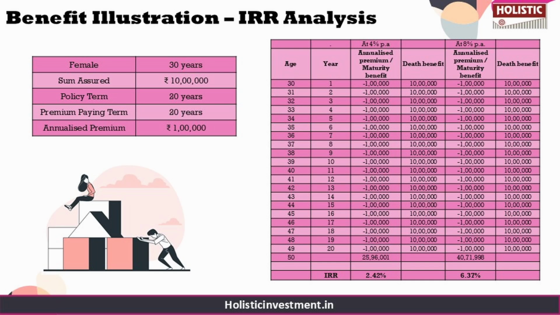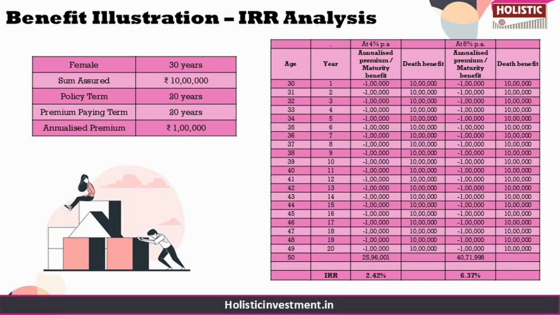So let's just assume for calculation purpose that a 30-year-old woman invests in this policy with a sum assured of 10 lakhs. So she opts for a 20-year policy term and pays an annual premium of 1 lakh rupees. At the end of the policy term, the accumulated fund value will be paid out.